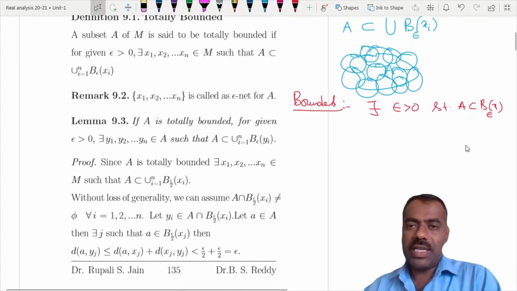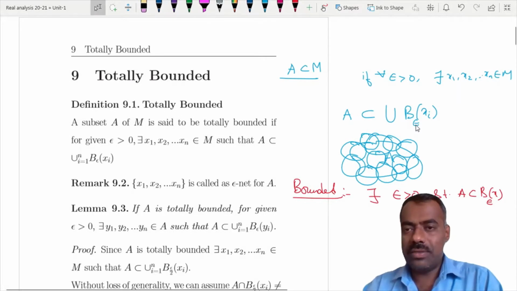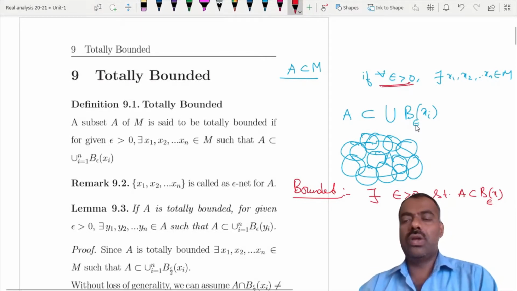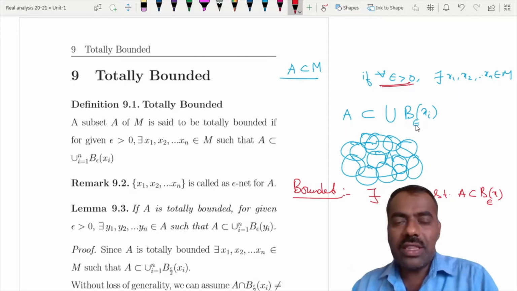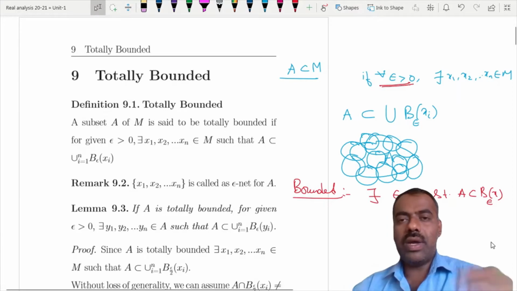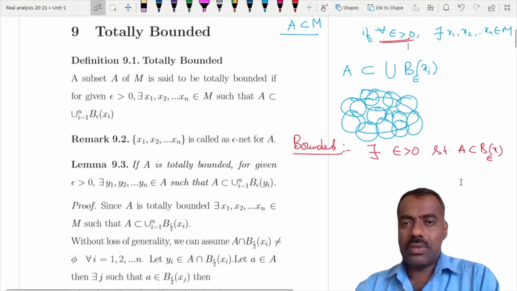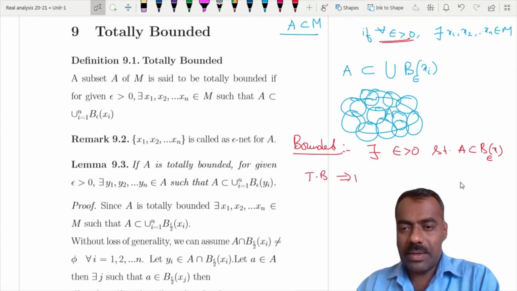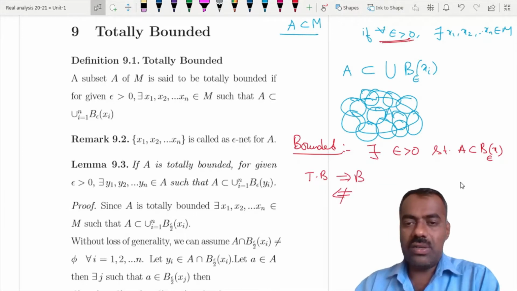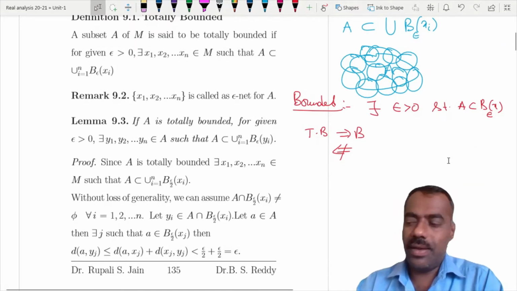So you can see that the totally bounded concept is stronger than boundedness, because totally bounded demands that for every epsilon greater than 0 you should be able to cover A with finitely many balls, whereas for boundedness it is enough to give one ball which contains A. Soon we'll see that totally bounded implies bounded, but the converse is not true in general. We will give examples a little later.